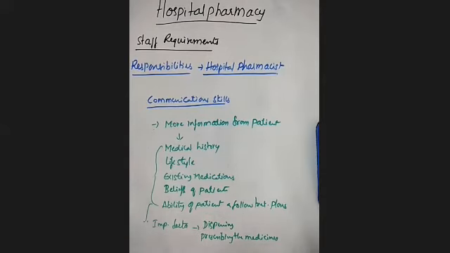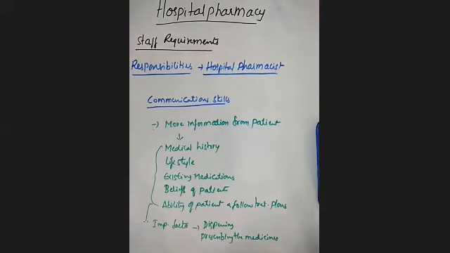So this is all regarding the different responsibilities as well as the functions of the hospital pharmacist. As we have seen, they will check the prescriptions and make sure that there are no errors in the prescription. Next we saw medicine management, and then sources of information.